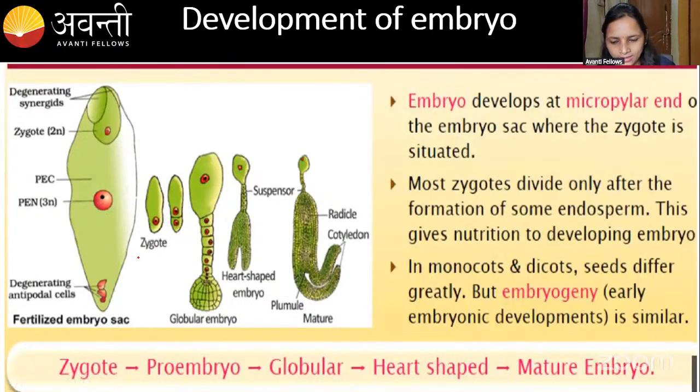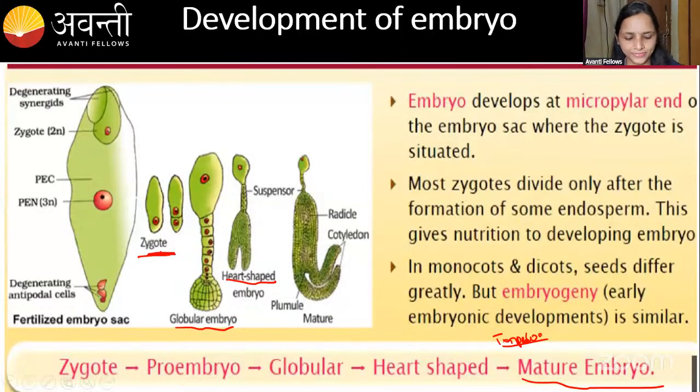After the fertilization, it will give rise to the zygote. The zygote will divide unequally, right? Then it goes from the globular stage to heart shape, then the torpedo stage. Have you seen torpedo, right? Torpedo stage. Then a mature embryo. This is the sequence. Okay?